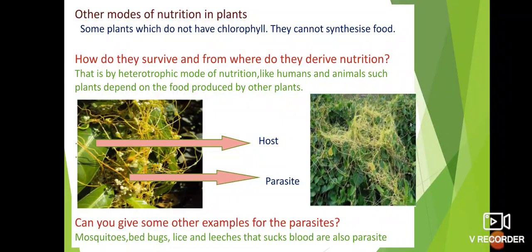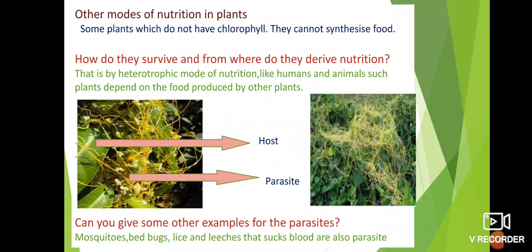Some of the plants depend on other plants for their food. This mode of nutrition is called heterotrophic mode of nutrition. Here the yellow colored, network-like spread plant is called Cuscuta. It is a yellow colored thread-like plant spread on a green plant. It is called a parasite because it depends on other plants for its food. The plant which gives food is called the host.